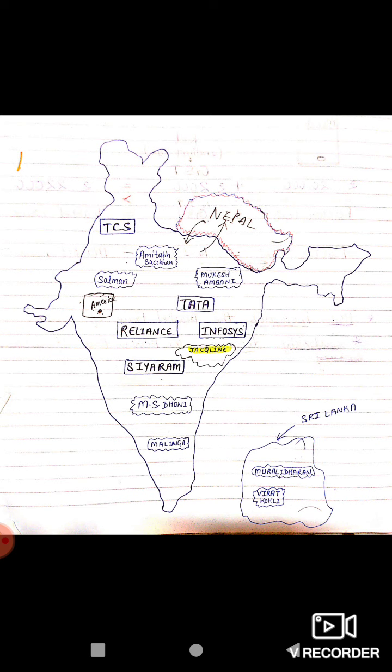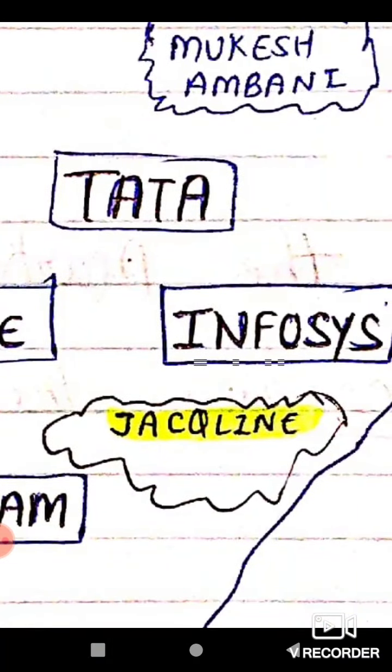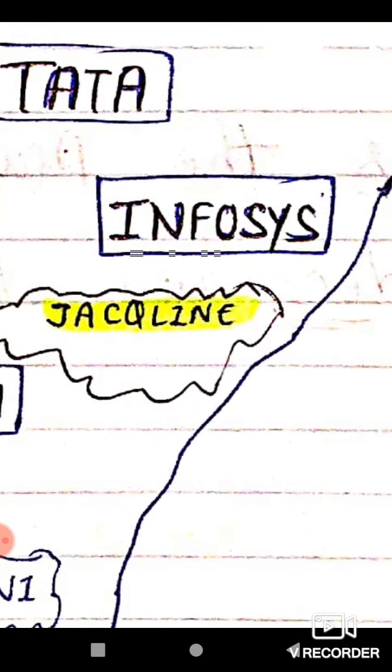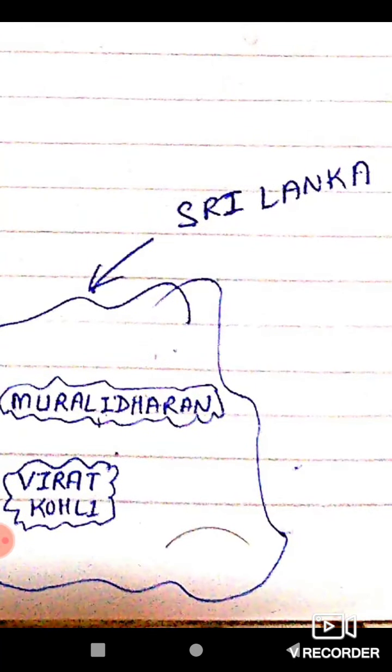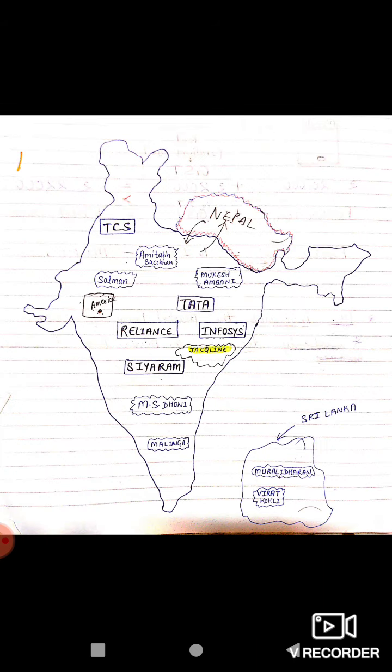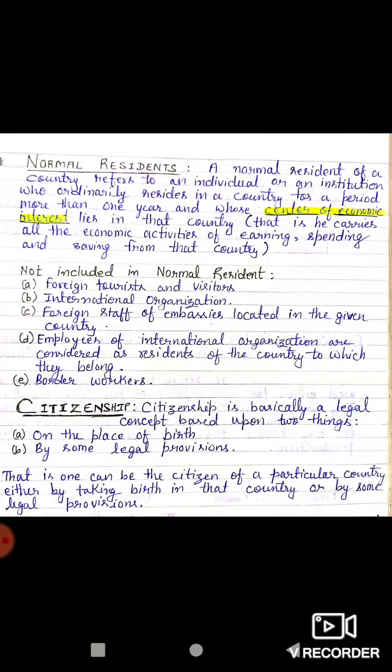Now some points are there which confuse people. Suppose, for this example I can take Jacqueline Fernandez. You have heard the name of Jacqueline Fernandez many times. Now Jacqueline Fernandez is a citizen of Sri Lanka. Now what is the meaning of citizen? Citizenship is basically a legal concept. What is citizenship? It is basically a legal concept based upon two things.